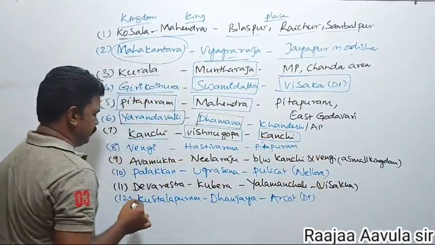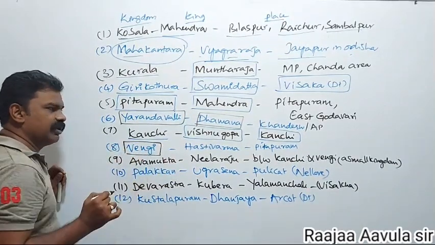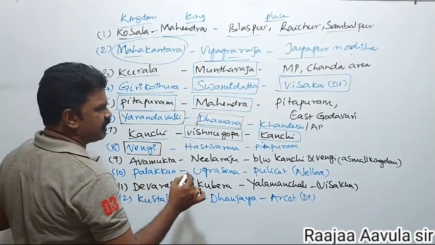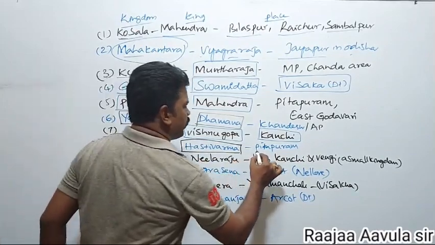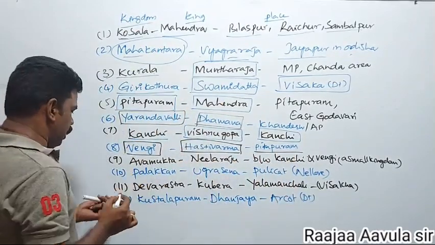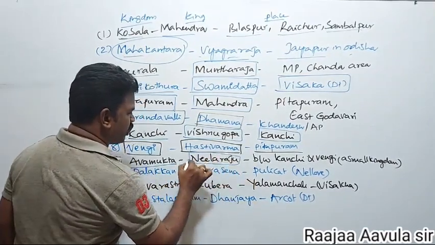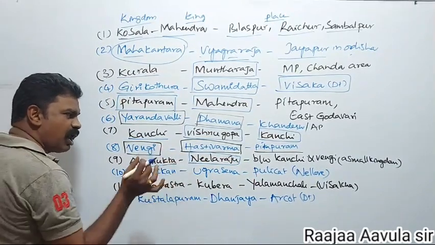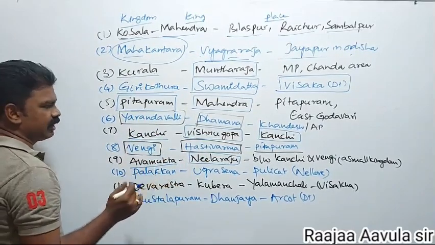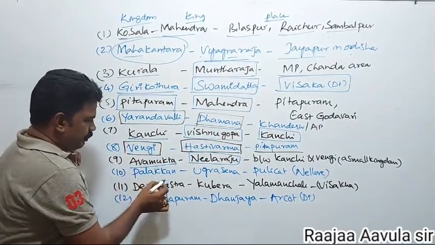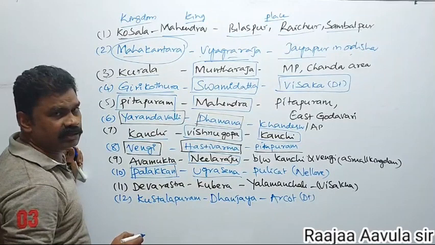His capital was Kanchi. Next, in Andhra Pradesh, the Vengi kingdom in the West Godavari district, ruled by Hastivarman. Next, Avamukta, under the control of Nilaraja, a small kingdom between the Pallavas of Kanchi and the Vengi kingdom. The 10th one, the Palakka area, was under Ugrasena, in the Nellore district.